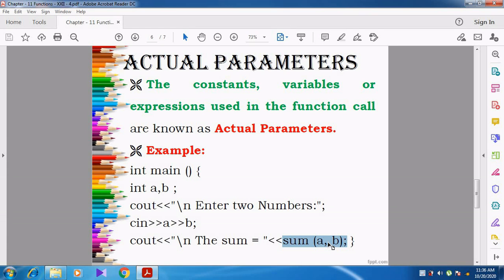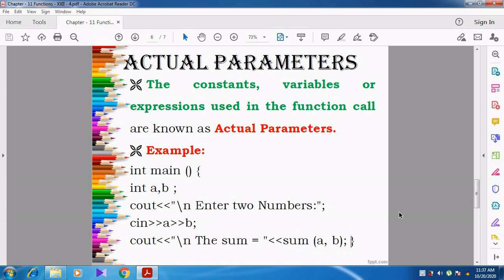So sum of a comma b is called the actual parameters, that is, a comma b are the actual parameters. Can you understand, students? Now those two values a comma b are passed to the sum function, copied, and stored in the formal parameters.